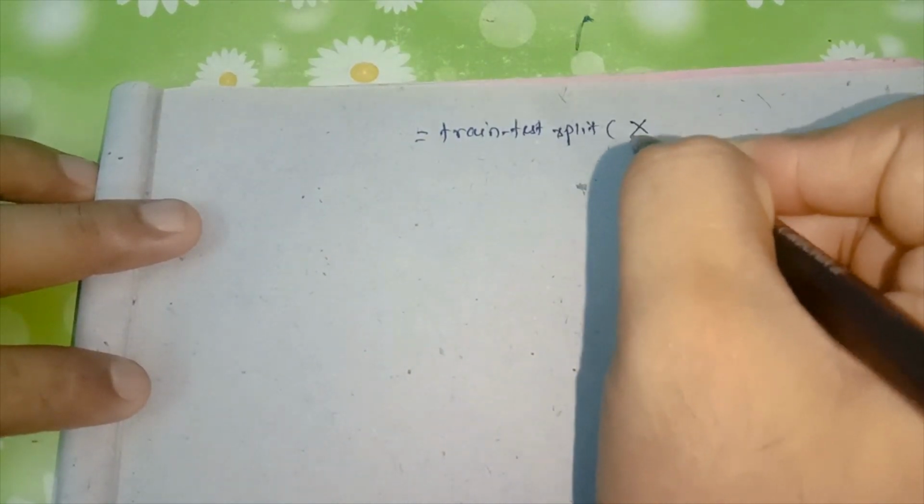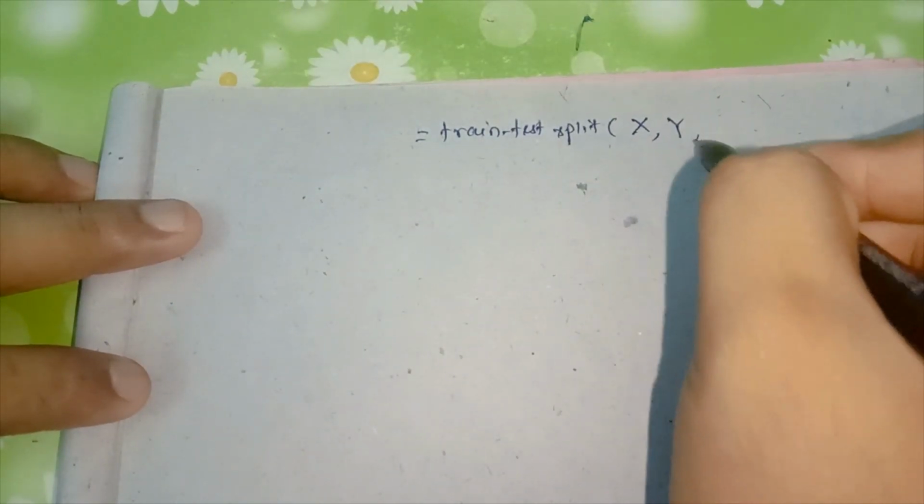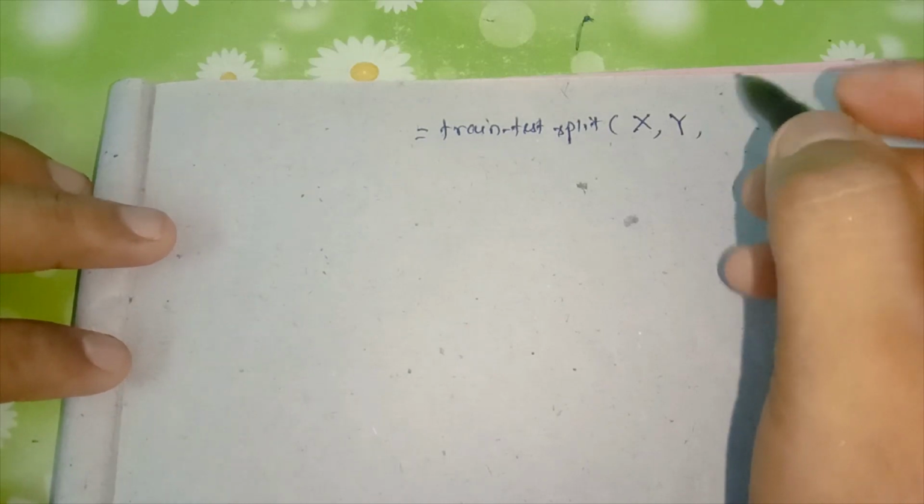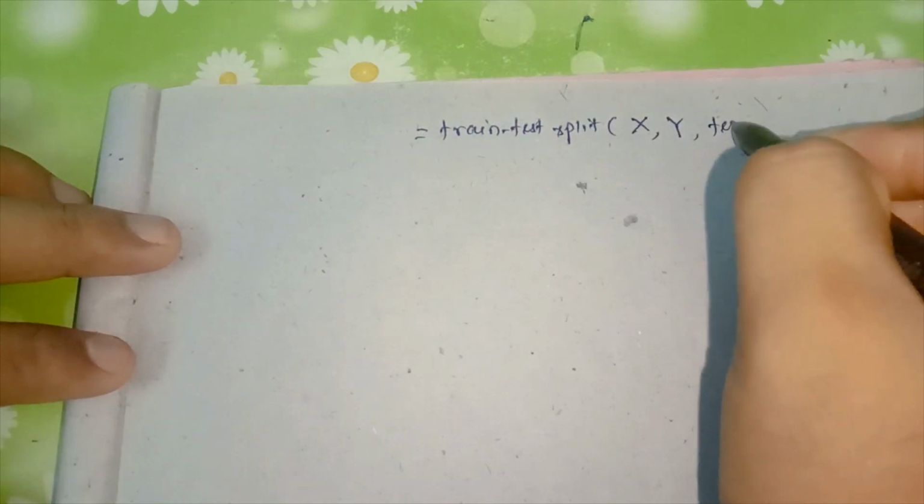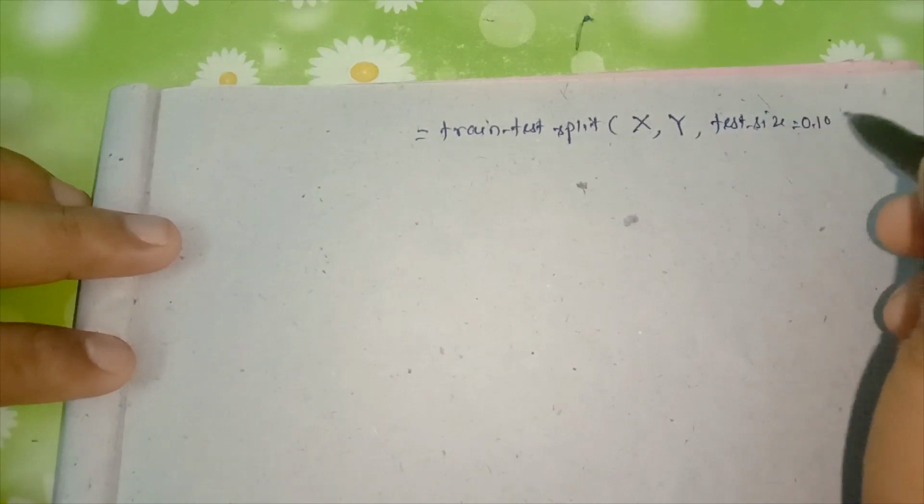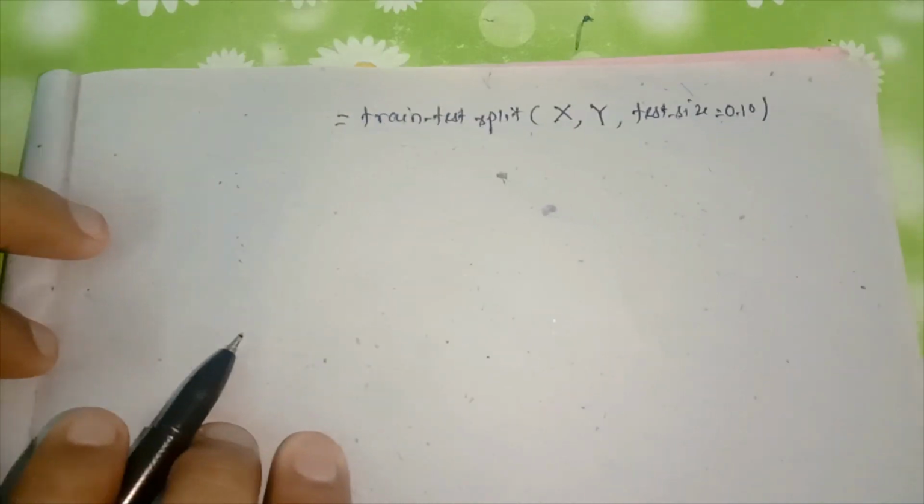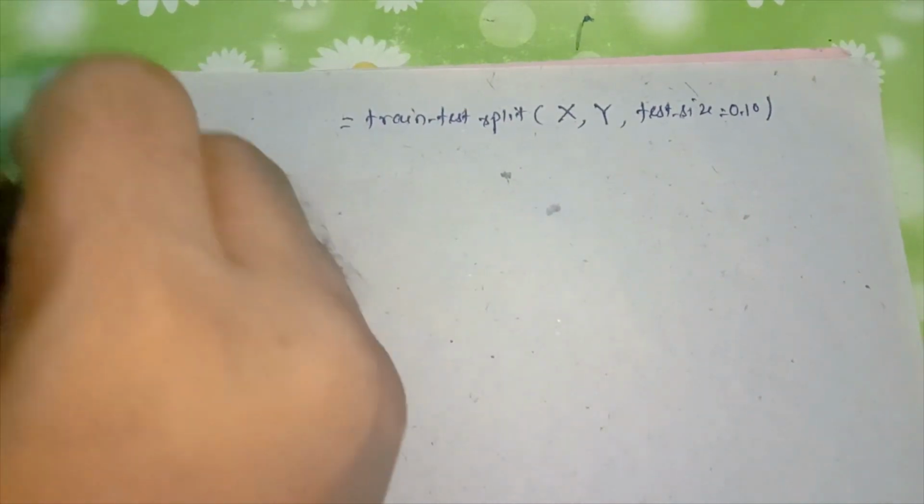You have to provide the input X part, and I already told you what the X part and Y part are. Then how much percentage you want to use for test. So test size, 10% I want to use, and 90% for training. So I gave here 10. Okay, so what is the output?